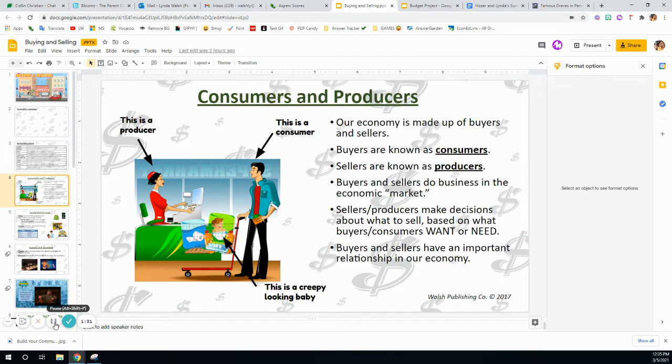Let's talk about consumers and producers. So this is a producer. It's a person that is either making or selling. She's selling things. This is a consumer. This is a person who is buying, a buyer.